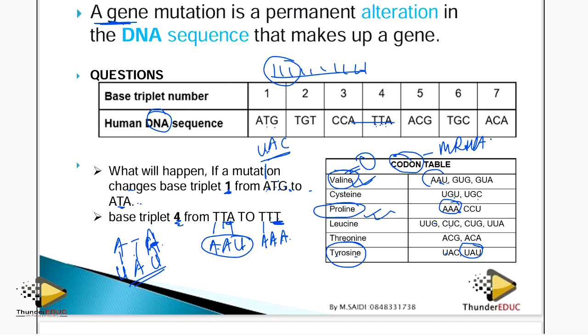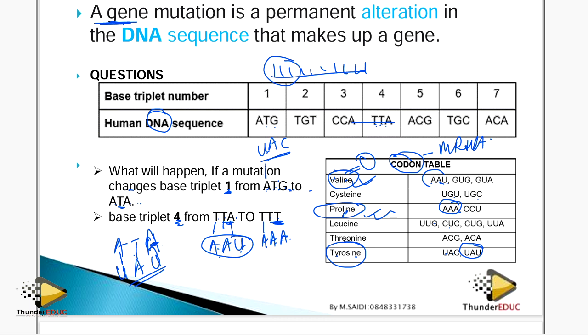Now, when this mutation occurs, it changes from TTA to TTT, which code for different amino acids, that is from valine to proline. And then the protein automatically is going to change. Why? Because I changed from here to here. It's like calling papa or mama. There are two different people there. If you change from papa to mama, then automatically you get different results.